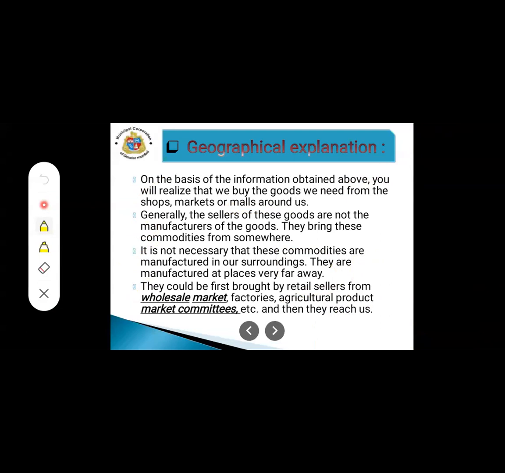Next. Now here, the main lesson we are going to start, students. On the basis of the information obtained above, you will realize that we buy the goods we need from the shops, markets, or malls around us. Generally, the sellers of these goods are not the manufacturers of these goods. They bring these commodities from somewhere.